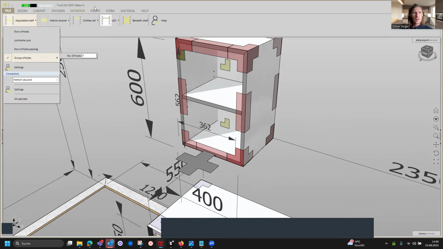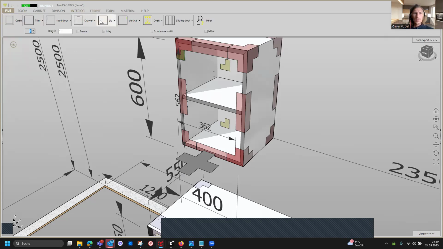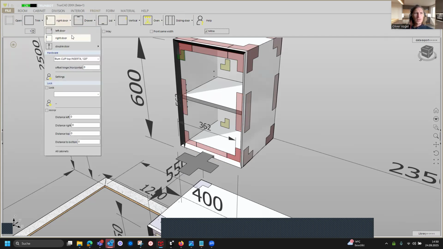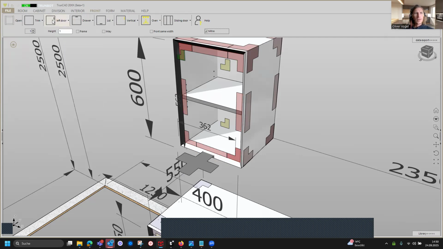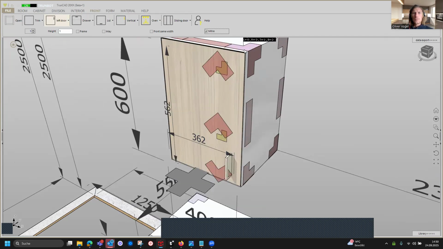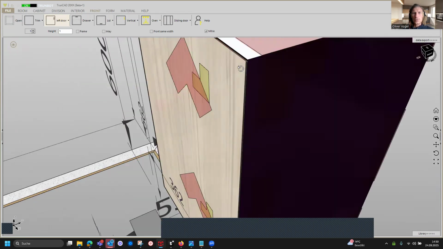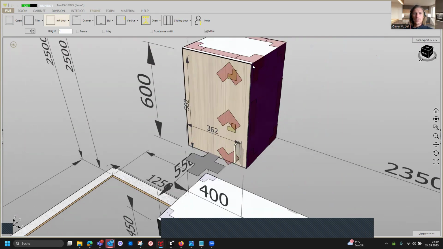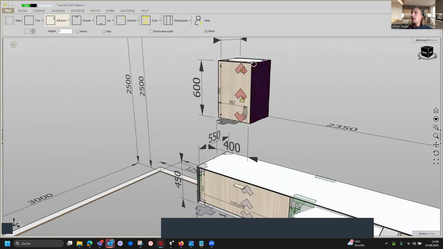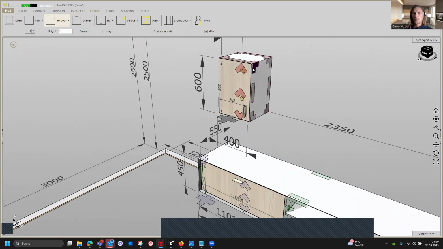And we go to the front tab and we deactivate the checkbox for inlay and activate the mitre cut. And here we click on the drop-down menu for the doors. To add a door, we choose here the left door and we just drag it and drop it in here. And you see the door is getting also the mitre cut. So it is all right like this.